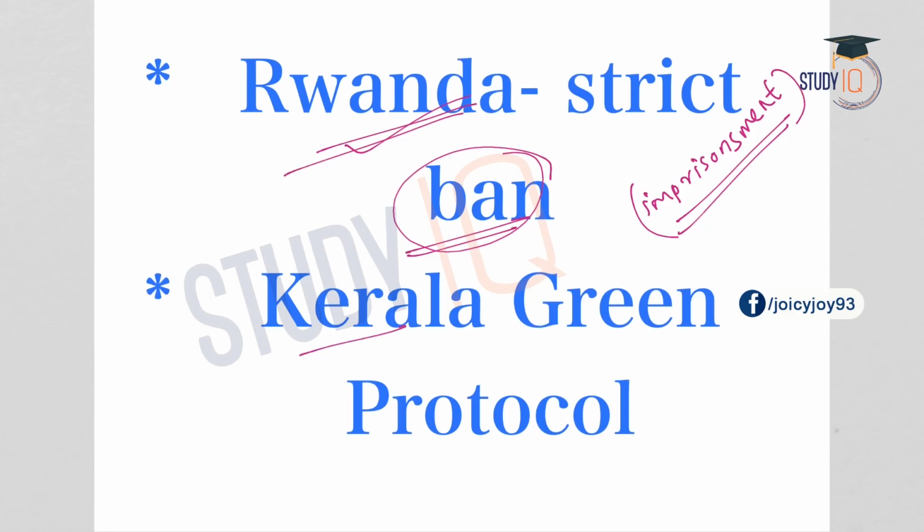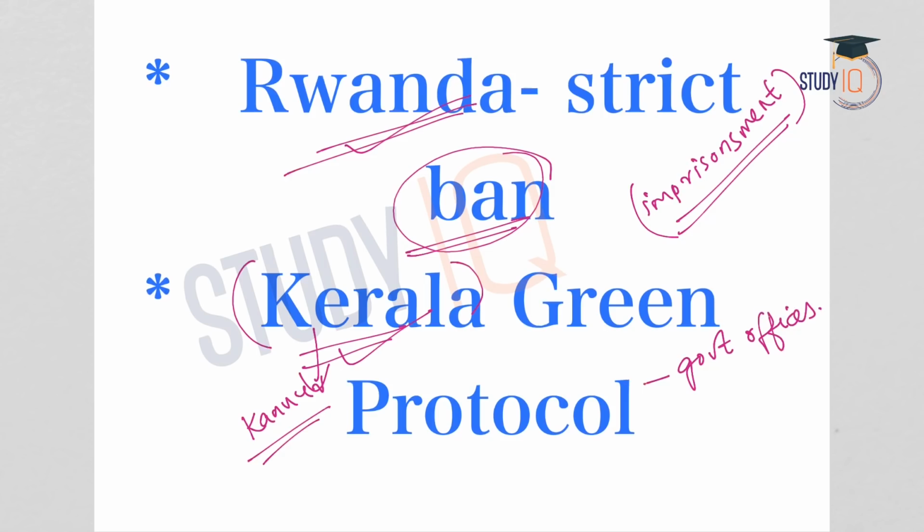And coming to a local example, the state of Kerala. Kerala has adopted the Green Protocol. In Kerala, it is mandatory that all the government offices must be plastic free, which means that the government offices should not unnecessarily use plastic. And coming to the same Kerala example, Kannur district in Kerala is the first plastic free district and they have attained this position in a 5 month period of time. So within a short period of time, they were able to achieve the tag of plastic free district.